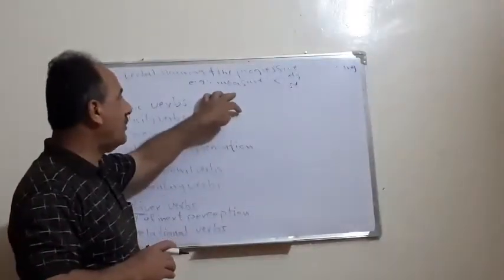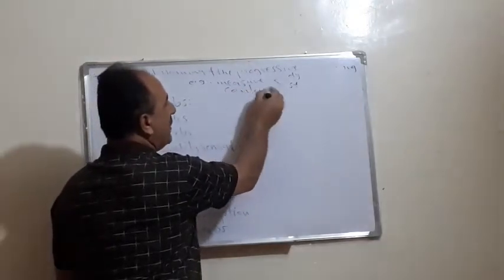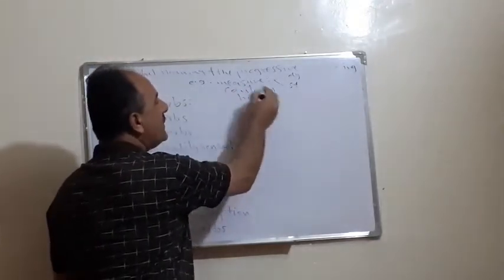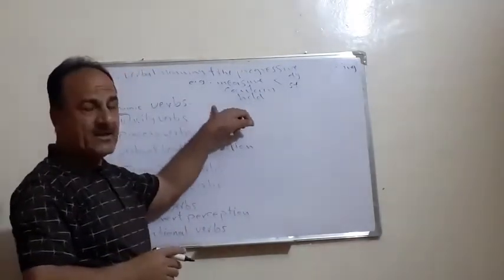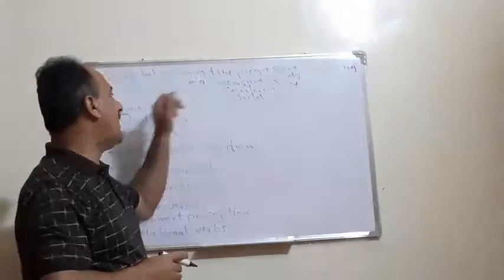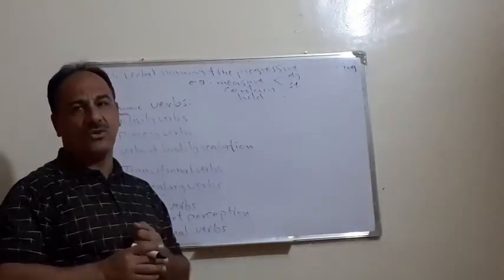So we have a group of verbs like measure, contain, or hold. These verbs and others, according to their meaning, are sometimes progressive and dynamic, and sometimes stative, according to their situation or meaning.